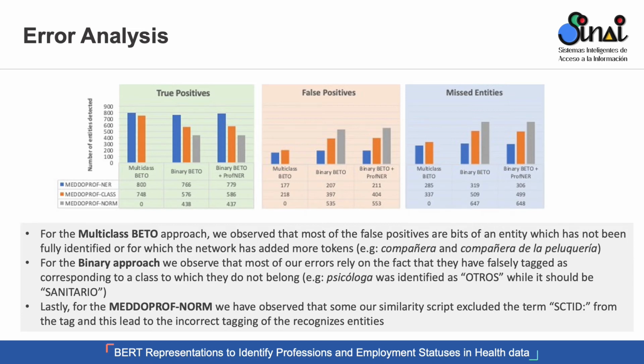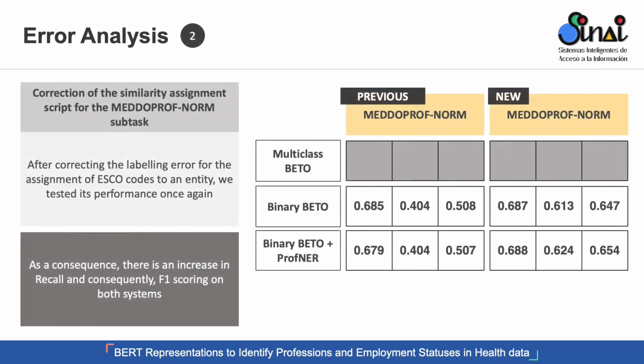And finally, for the MEDDOPROF NO, what we notice is an error in our label assignment code, as for certain mentions of entities, we cataloged them incorrectly. That is, the code lacked the term STID, and I will explain now how we solved that.